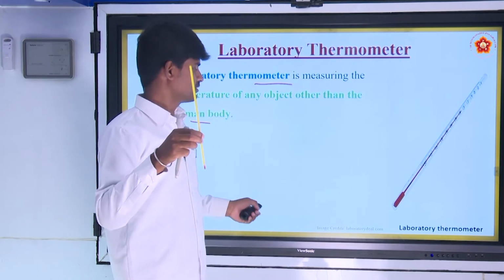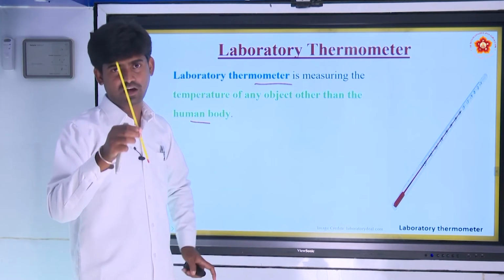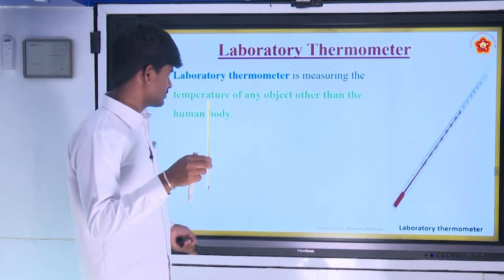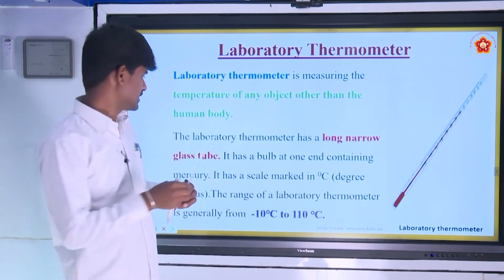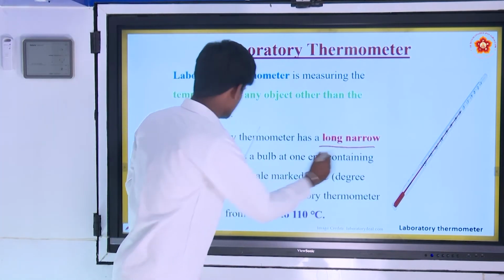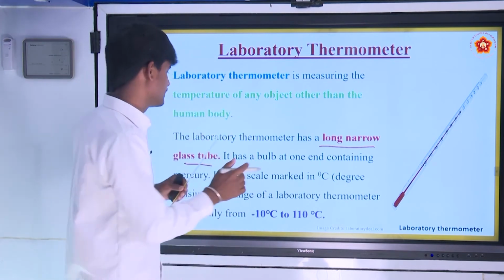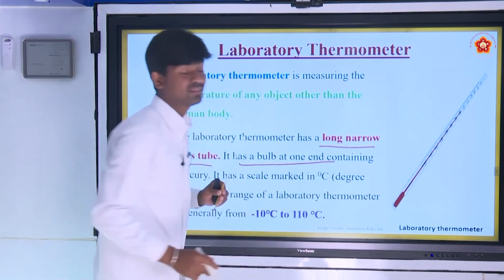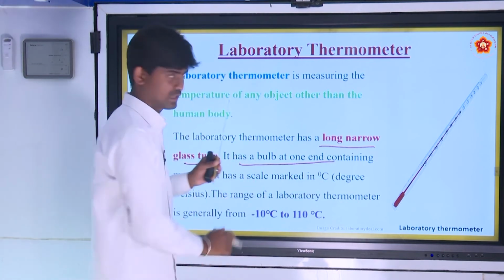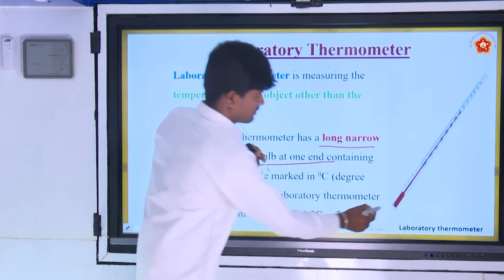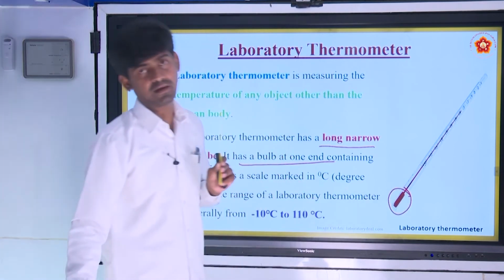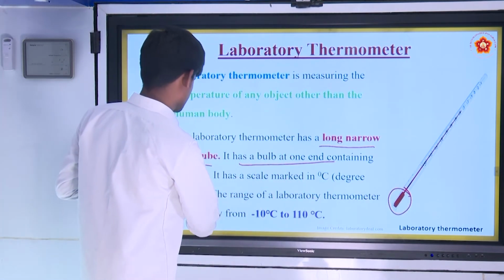Now we move on to the construction. How is it constructed? A laboratory thermometer has a long narrow glass tube, and it has a bulb at one end containing mercury.